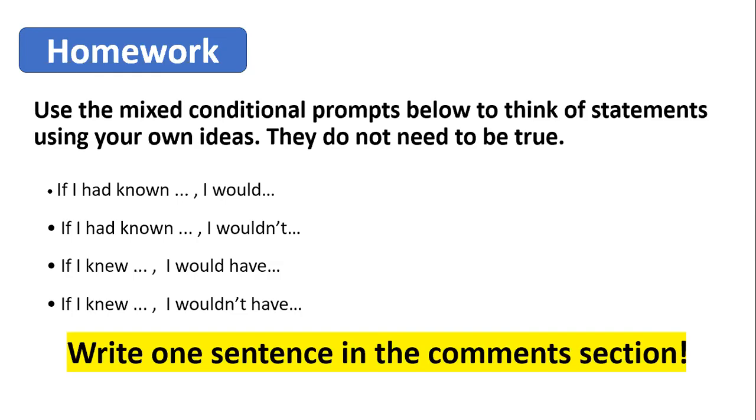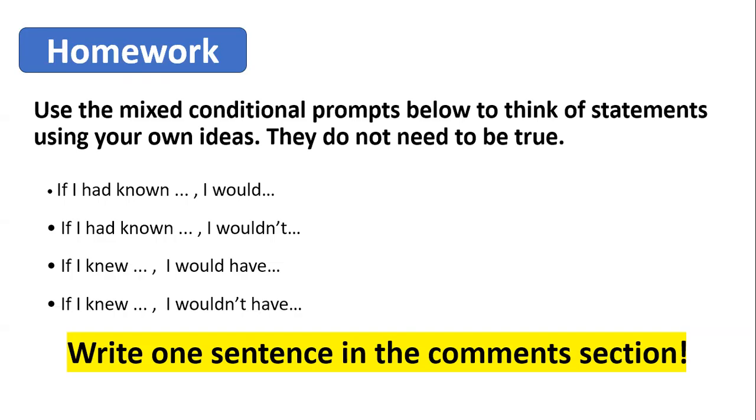Now this is a simple homework, and feel free to write anything in the comments. I will be more than happy to respond. I would like you to show that you understand the use of mixed conditional sentences. Use the prompts that you can see right now to think of statements using your own ideas. Of course, the sentences do not have to be true. I just want you to use some examples to show your understanding.